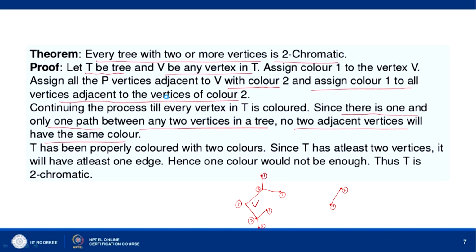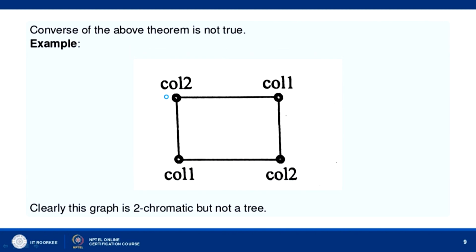Okay. So, for example, you can see this graph with 4 vertices. Here we are using 2 colors to color the vertices of this graph. This is colored with color 1, this colored with color 2, this colored with color 1, this colored with color 2. So, adjacent vertices have different colors. Okay. So, it is 2 chromatic, the chromatic number here is 2, chi(G) equal to 2, but you can see it is not a tree, because